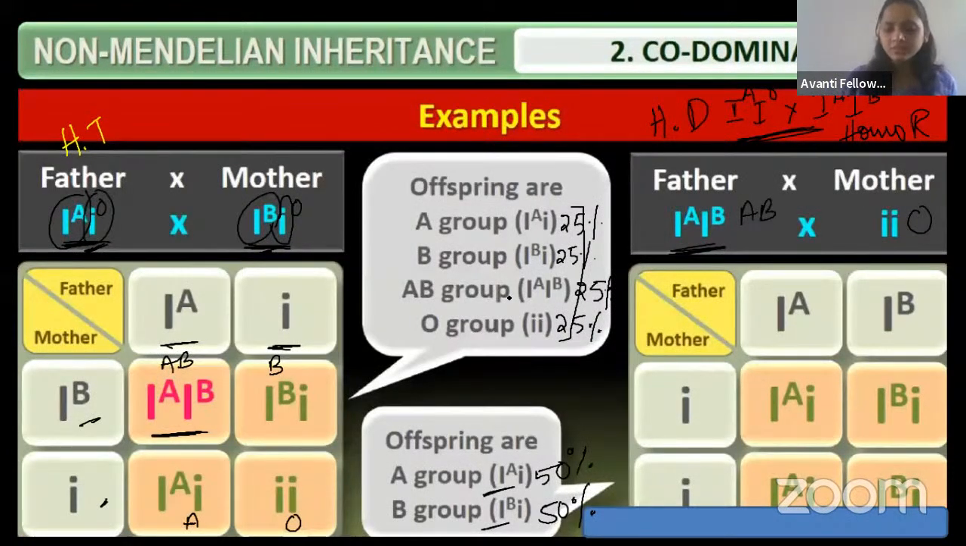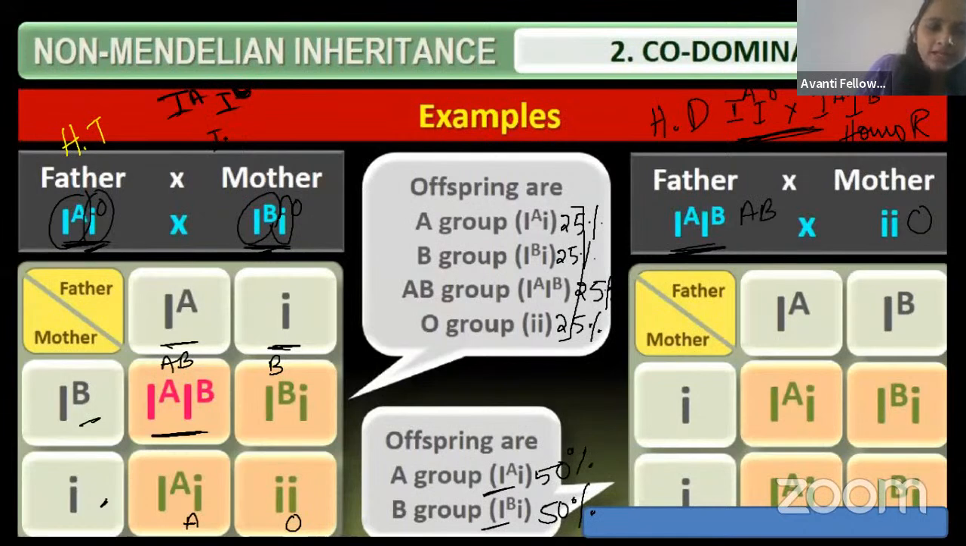Here in the example, you can also observe that the father has the A blood group. So the father may give IA or IO, right guys? IA and IO. This will give rise to the blood group.